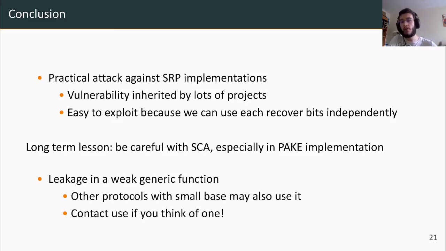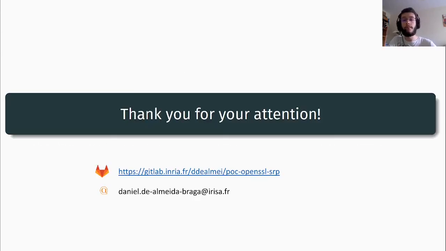And finally, the root cause of this vulnerability is a weak exponentiation algorithm, which may be used in other protocols if the flags are not set carefully and if the base is small enough to fit in a processor word. We couldn't actually think of another protocol which fits this description, but if you find one, feel free to contact us. It could be the beginning of a nice collaboration.